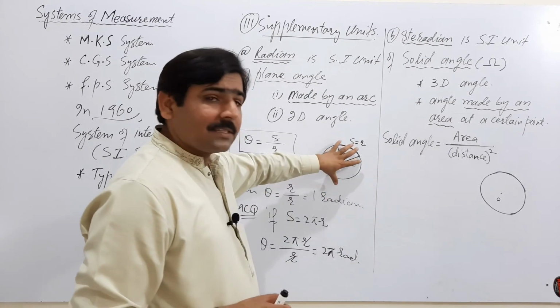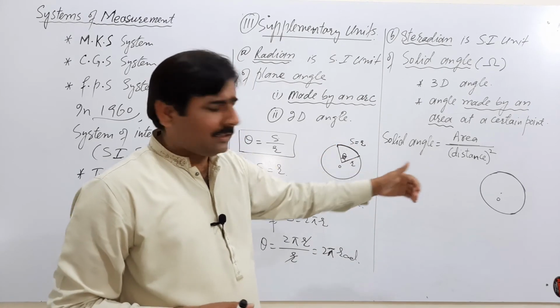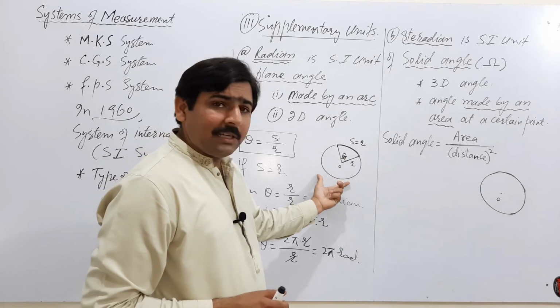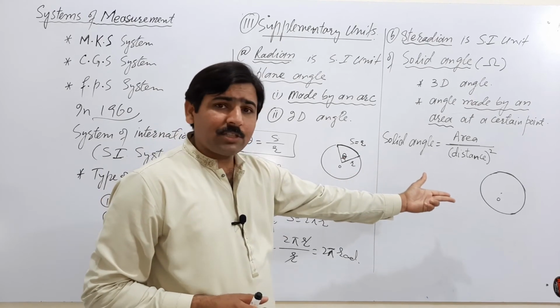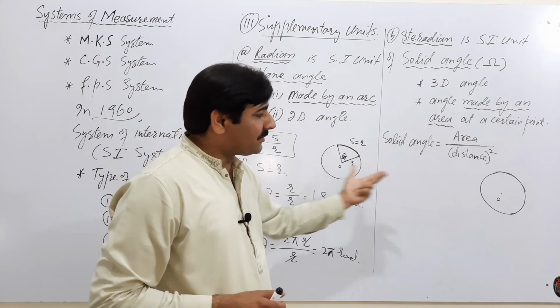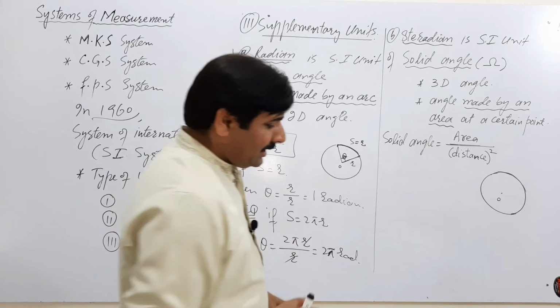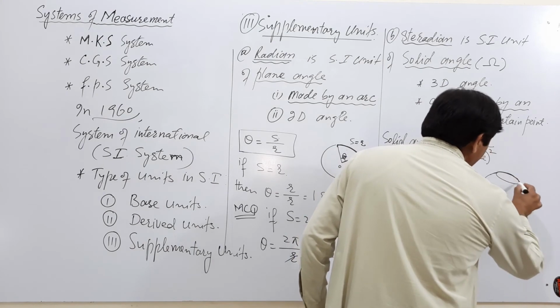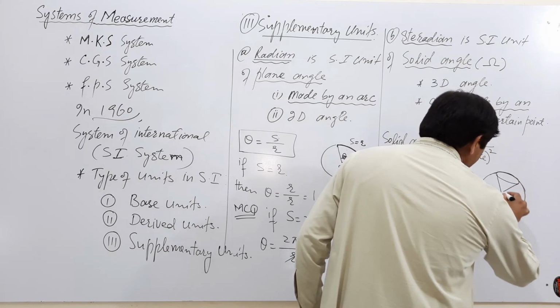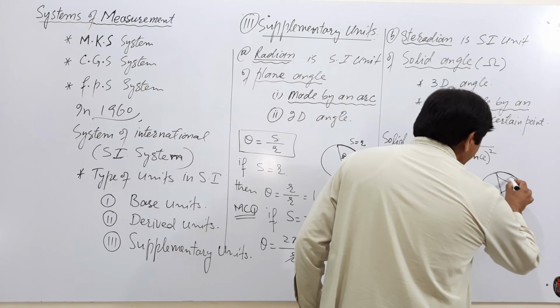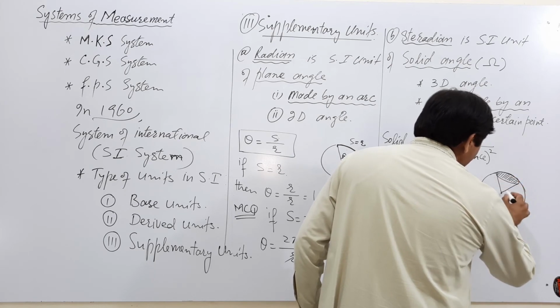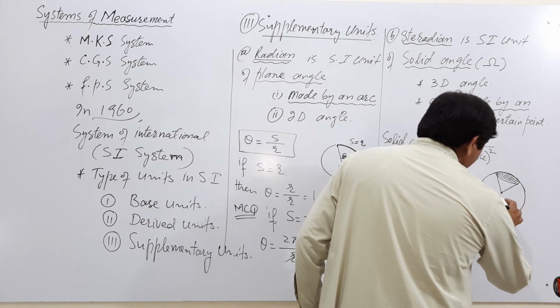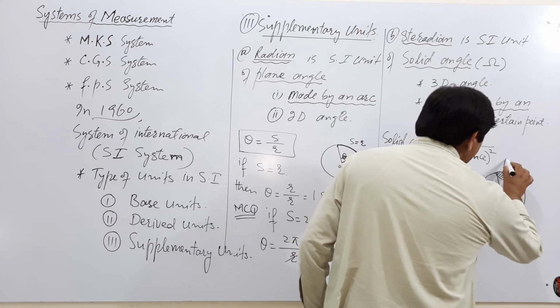What is the difference between sphere and circle? A circle is also a circular shaped body and a sphere is a spherical shaped body. A circle is two-dimensional and a sphere is three-dimensional. Let us have a football. This area of the football, this is the area of the football.